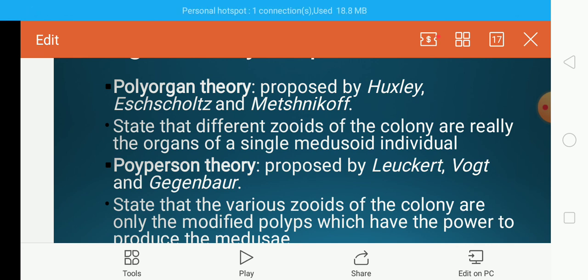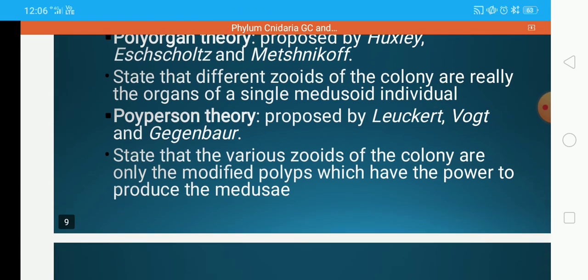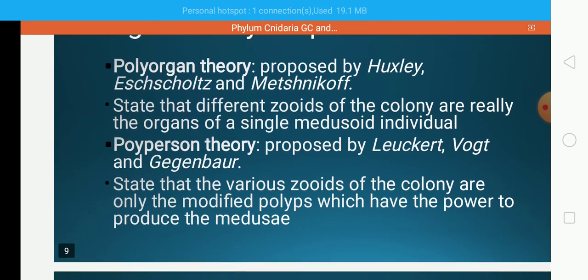and migrated from their primitive position to the current evolved position. Whereas in the polyperson theory, in a colony there is not a single individual, but the various parts of the colony are modified individuals which have changed their structures due to division of labor, and they have modified from the primitive zooid, that is the polyp. That's the two theories of origin of polymorphism.